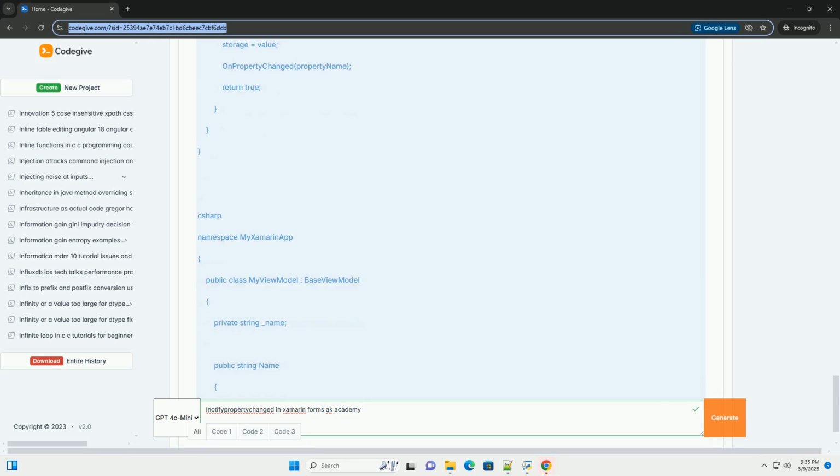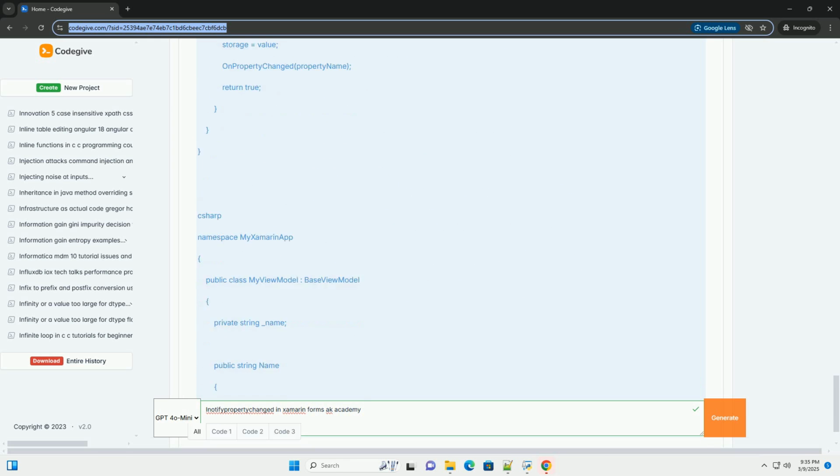8. Code examples, building a simple app: creating the Xamarin.Forms project, defining the model, creating the view model with INotifyPropertyChanged, designing the XAML view, wiring it all together. 9. Troubleshooting. 10. Conclusion.